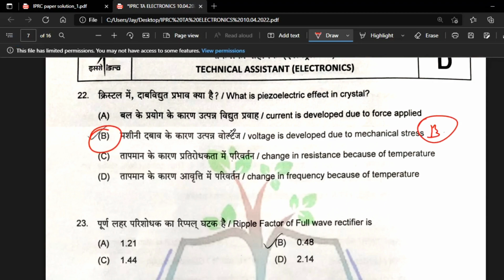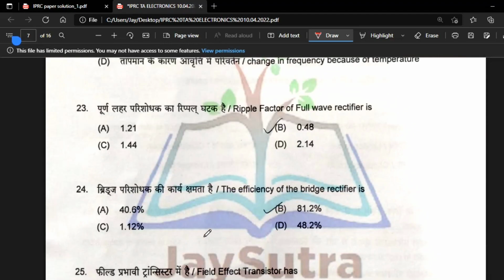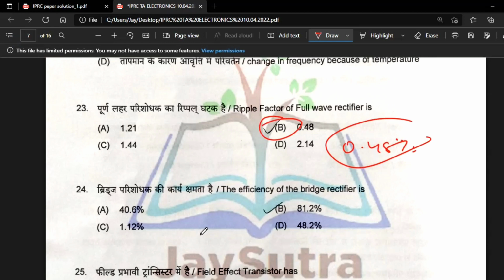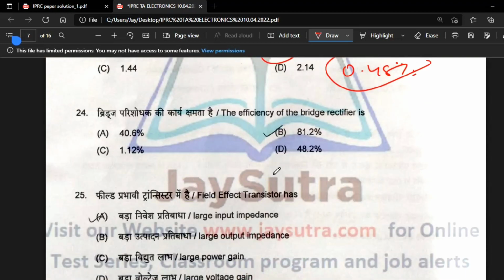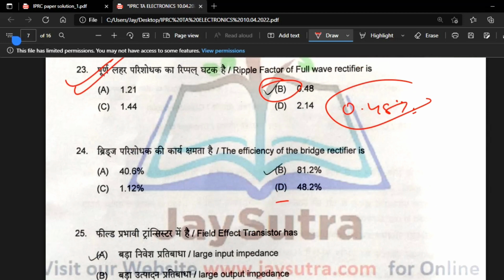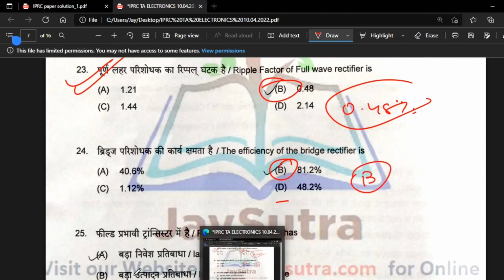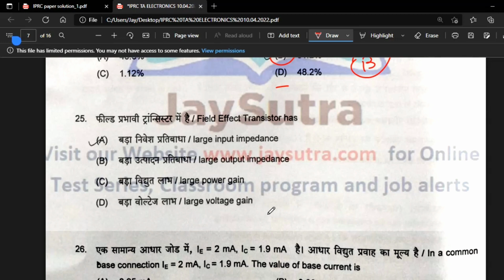Next question, which is the piezoelectric effect in crystal? Direct: the voltage developed due to mechanical stress. So option B will be correct. Then 23, the ripple factor of full wave is directly 0.48, because full wave will have the lowest ripple factor. Then 24 is also a direct question. The efficiency of the bridge rectifier, it's maximum, so 81.2% is the bridge rectifier efficiency. So option B.